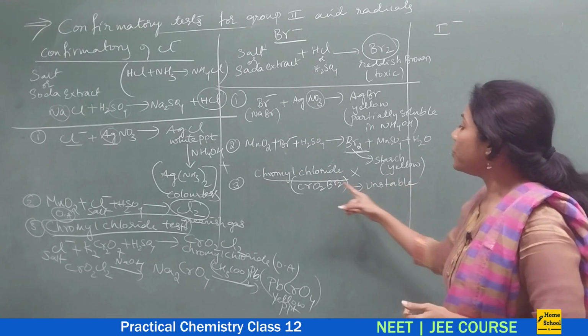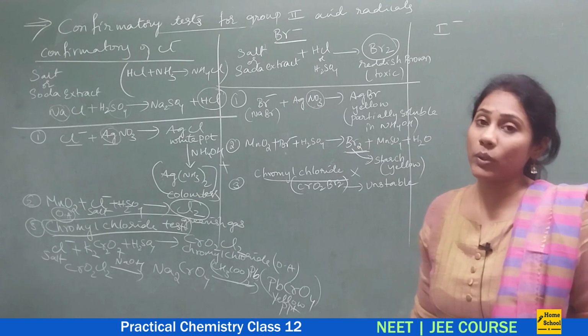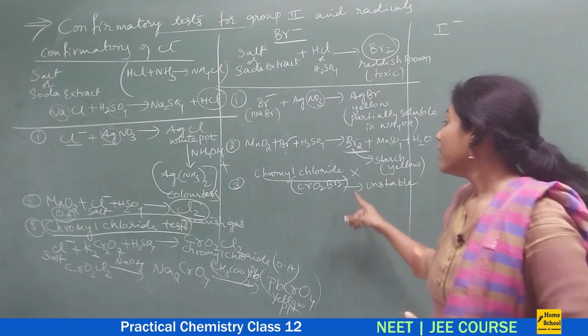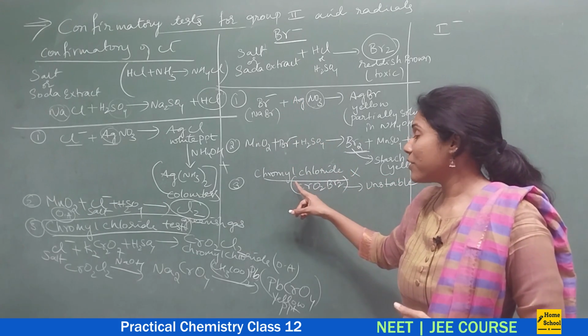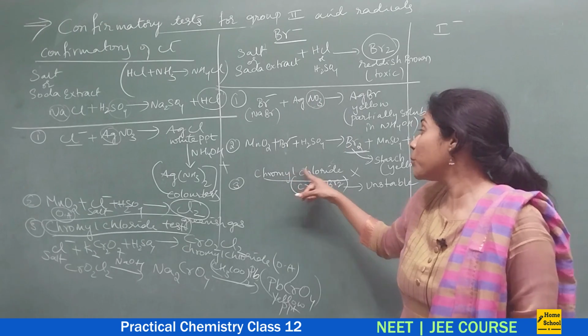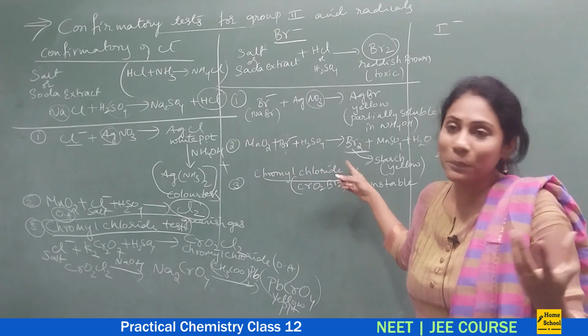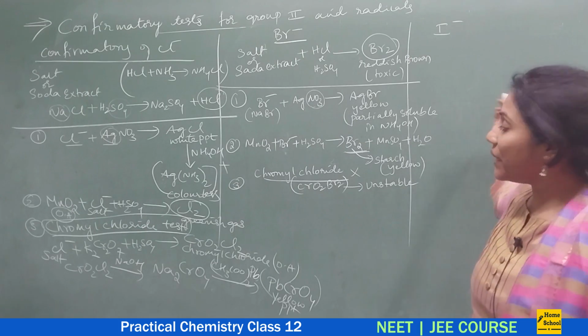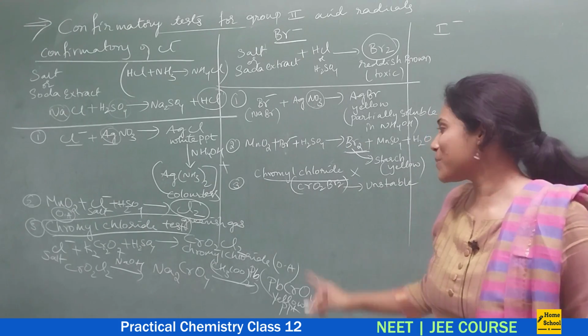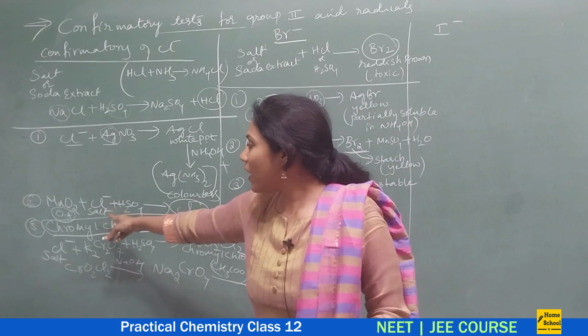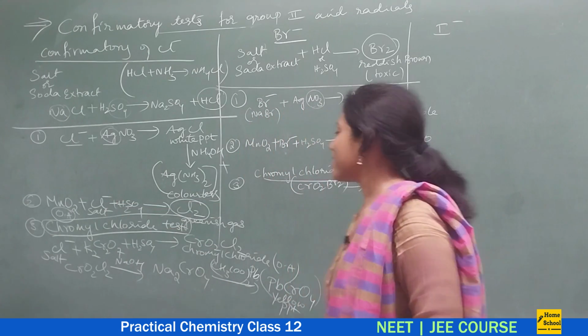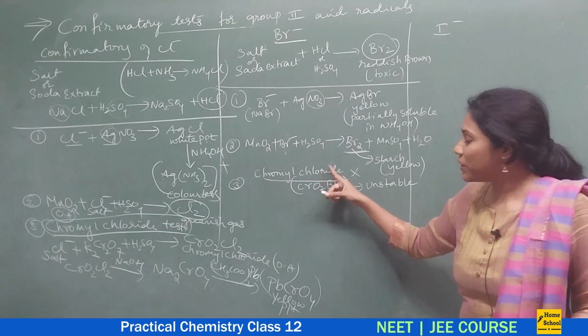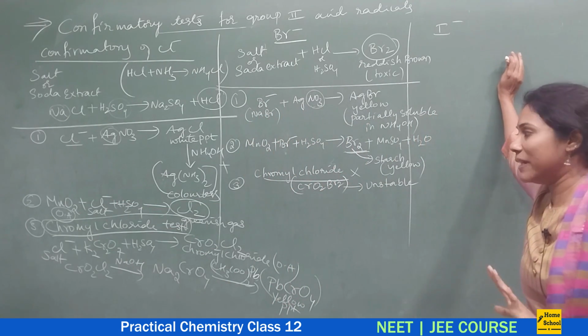So that is the reason you can't expect a chromyl chloride test for bromine. So you don't have a chromyl bromide test. Similarly, a chromyl iodide test also is not there. It is only possible for the confirmation of Cl minus. It is not possible for the confirmation of Br minus as well as I minus.